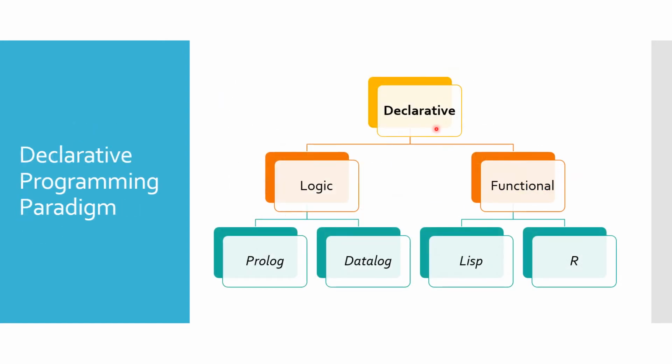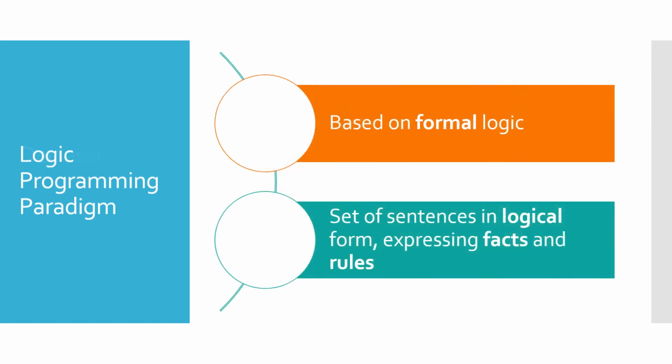Now let's explore further. There are two main categories of declarative programming paradigm: logic and functional programming. Prolog and Datalog are examples of logic programming languages, whereas Lisp and R are functional programming languages. We won't be discussing this in detail, but I'll show you some examples. Logic programming is a programming paradigm which is based on formal logic. The program is a set of sentences in logical form expressing facts and rules about some problem domain.